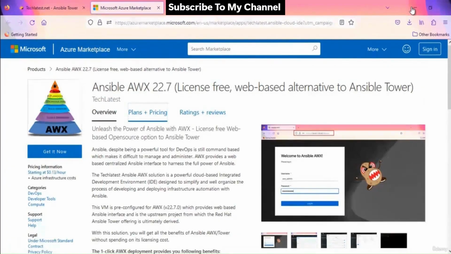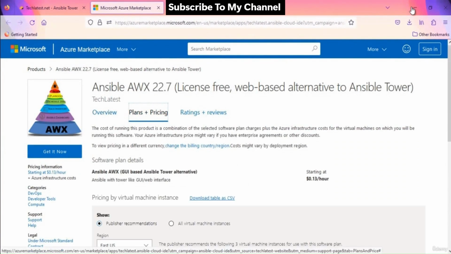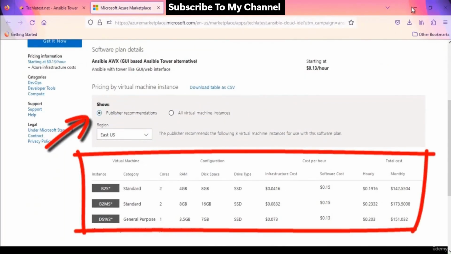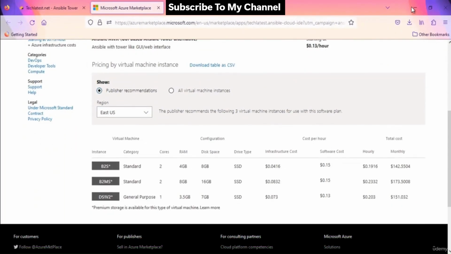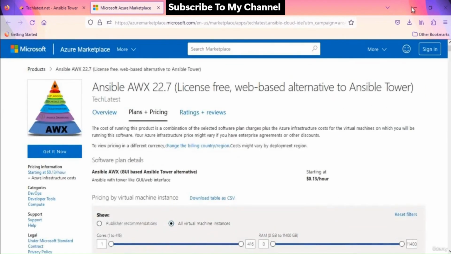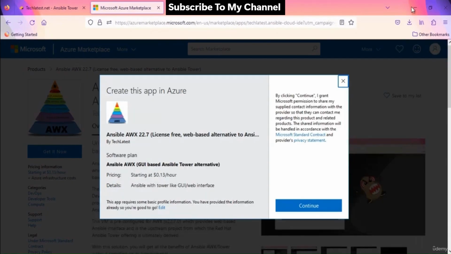Scroll up and navigate to the Plans and Pricing tab to see the available plan and pricing of the offer. On this page, you can see the publisher's recommended machine types. You can provision the instance on these recommended sizes, or you can choose as per your requirement. Click on the Get It Now button when you are ready to deploy.